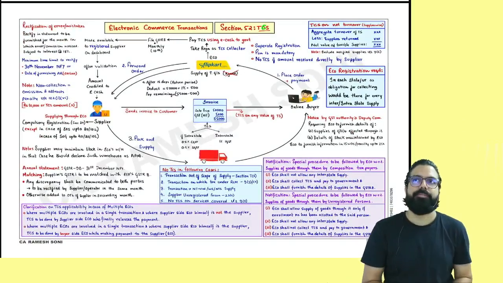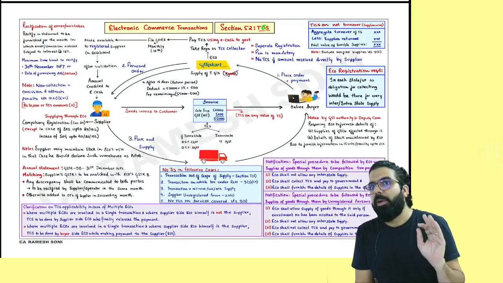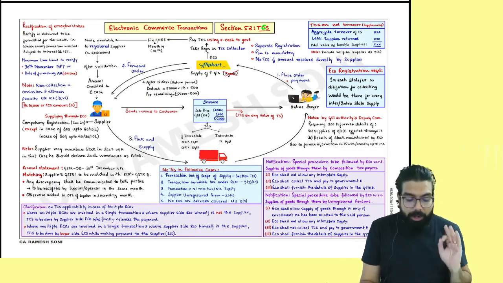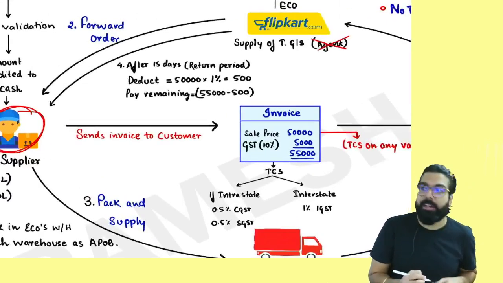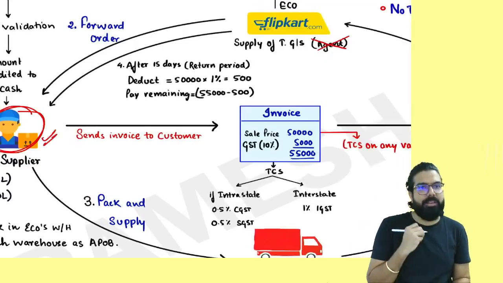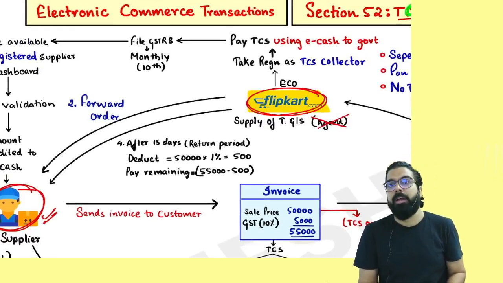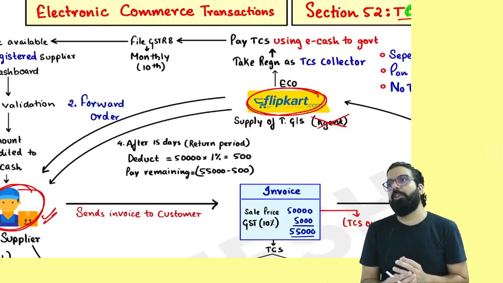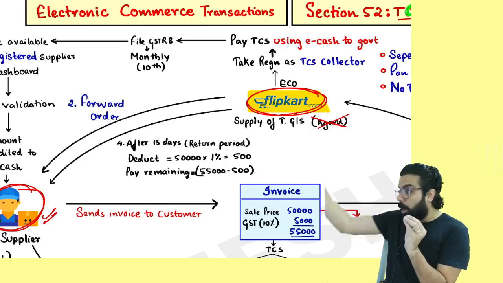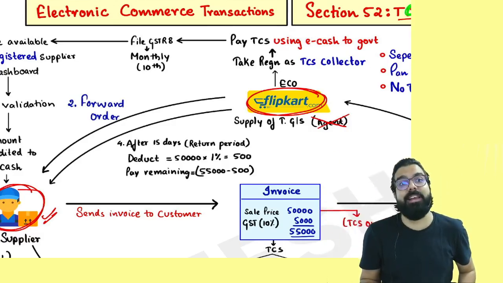Now, everyone over here, where does the concept of TCS come? Chalo, the TCS concept is whenever supplies are done through an e-commerce operator. People, listen to me very carefully. Government saw that suppliers are sitting at home and doing business and not paying their GST correctly. So government wanted to catch the supplier, and hence government told e-commerce operators, whenever you are supplying through an e-commerce operator, please go ahead and deduct the TCS and pay to the government so that government can track down these people. Are we clear, everyone? And hence the concept of TCS was introduced.